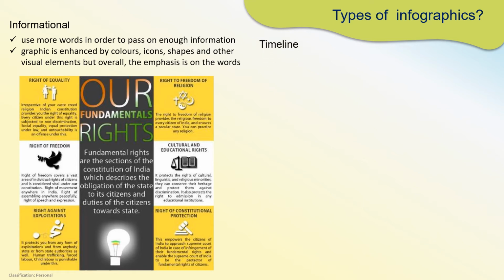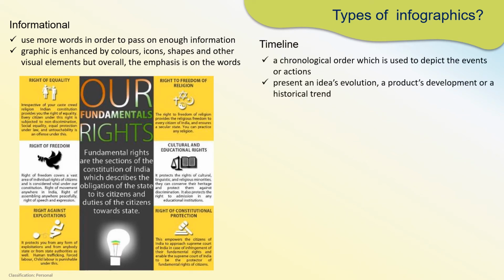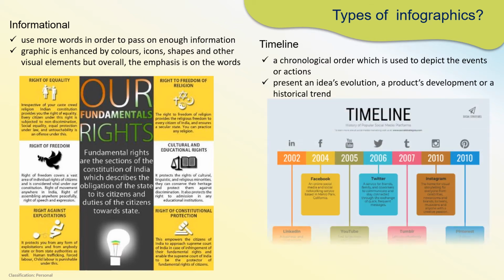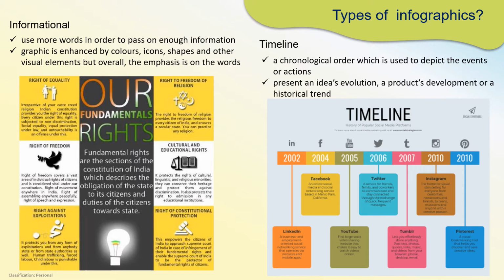The next type of infographic is the timeline infographic. As the name suggests, it depicts a chronological order used to showcase an event or an action. It can be used to present an idea's evolution, a product's development, or a historical trend. One example can be how social media evolved over the last couple of years. Another example can be the history of infographics slide that we earlier saw.